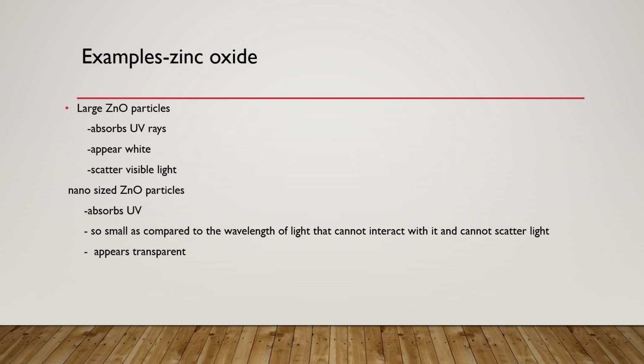Now the difference comes: the nano-sized zinc oxide particles appear transparent, and they cannot scatter visible light. Why can they not scatter visible light? The reason is that they are so small compared to the wavelength of light that they cannot interact with light and they cannot scatter it. The reason lies in their small size.